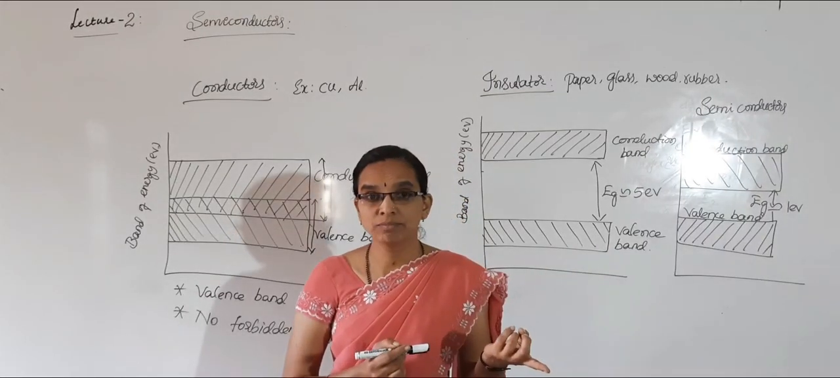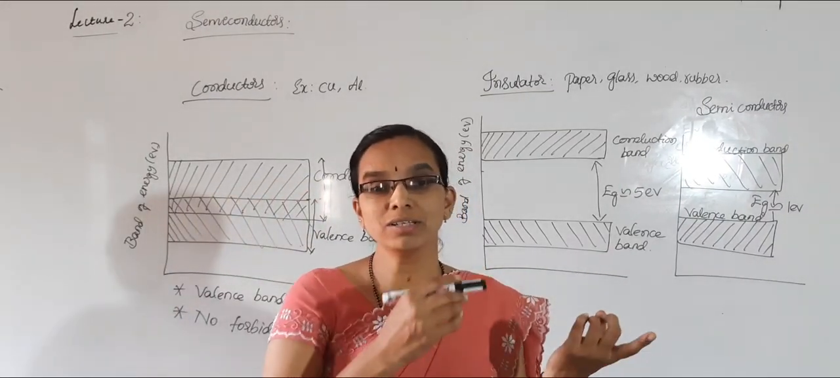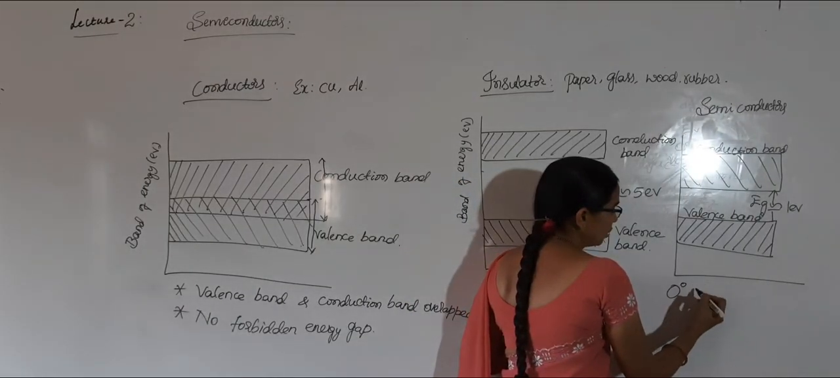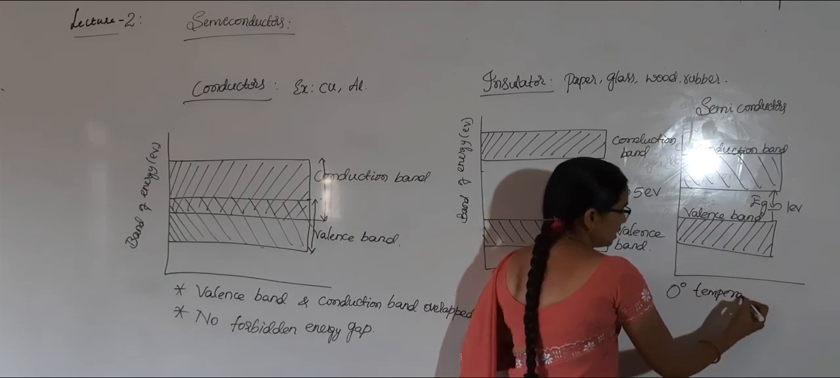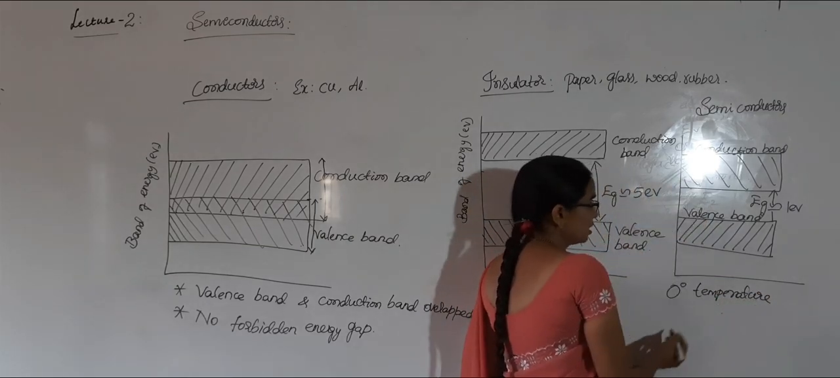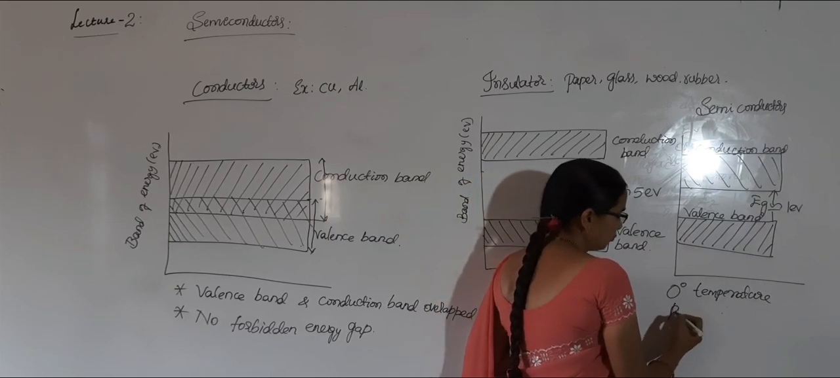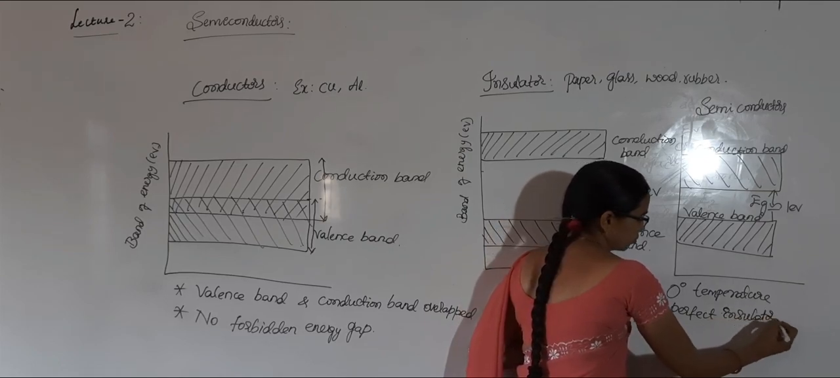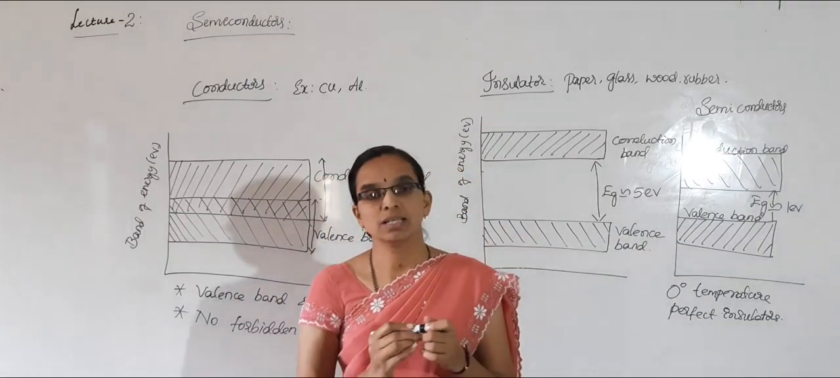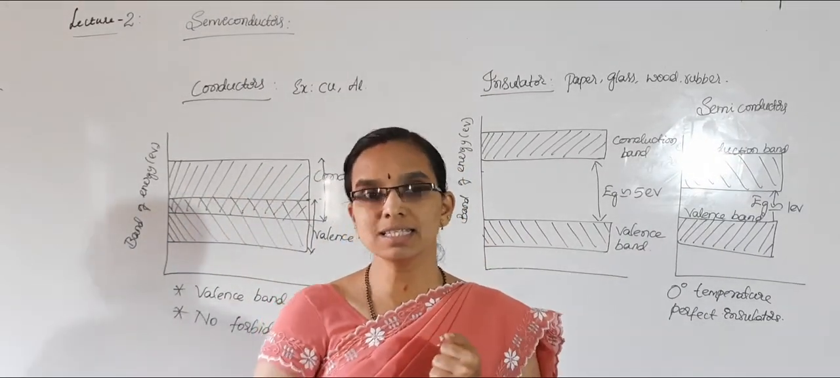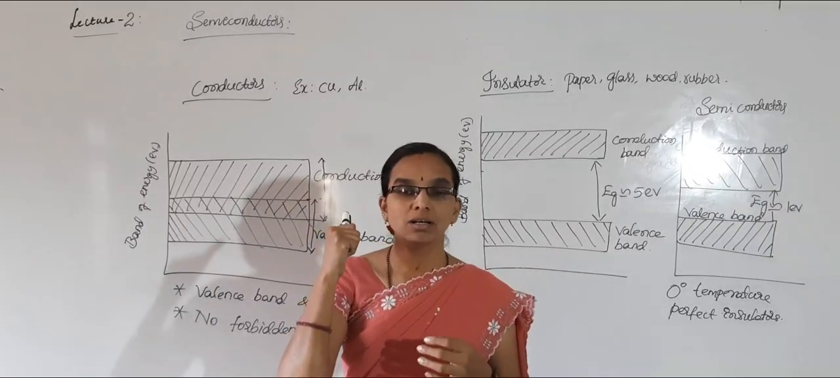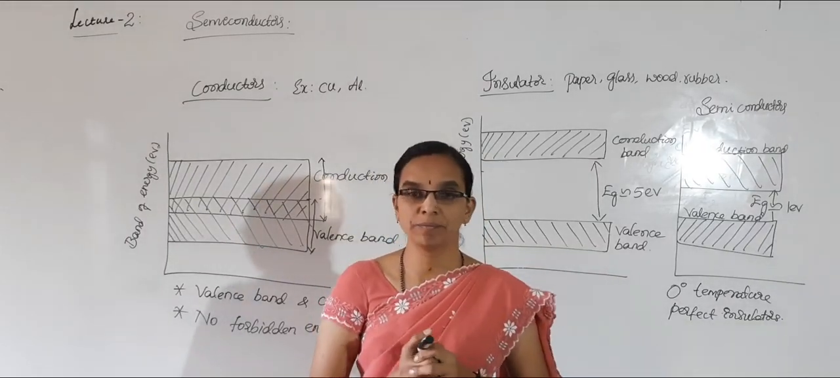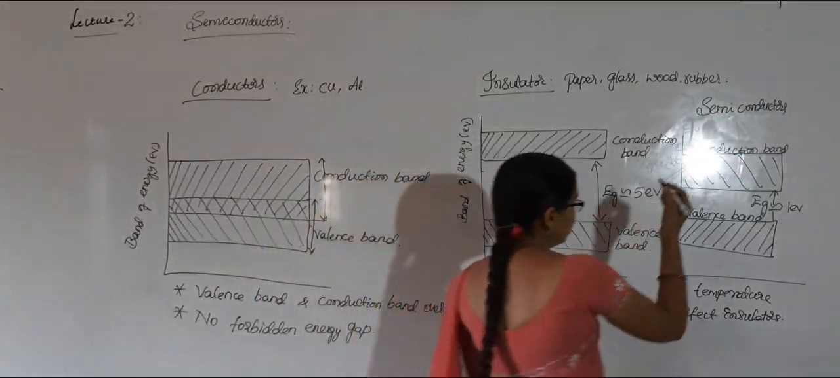When it jumps, it should be given some external energy. What about at 0 degree Kelvin or 0 degree temperature? At 0 degree temperature, these semiconductors behave as perfect insulators. But at room temperature, these valence electrons gain some external energy and jump to conduction band from valence band and start conductivity. Semiconductor materials examples: